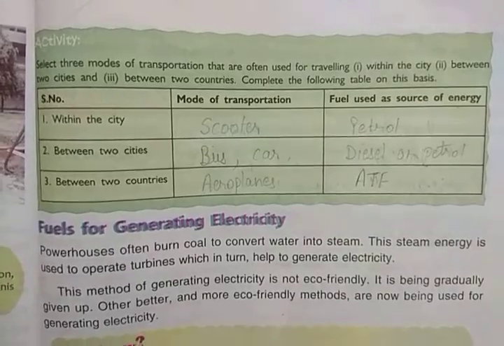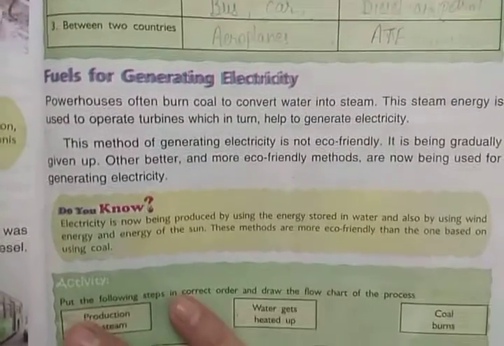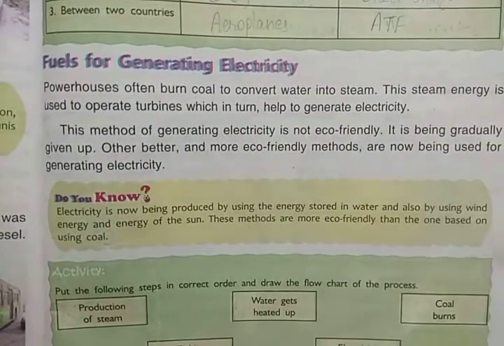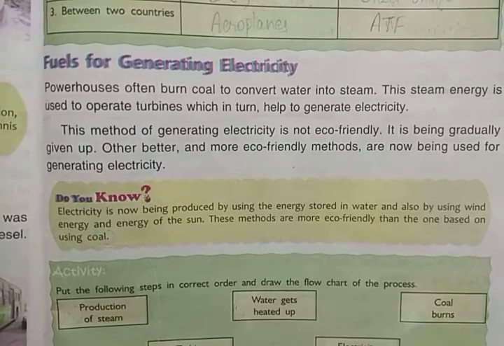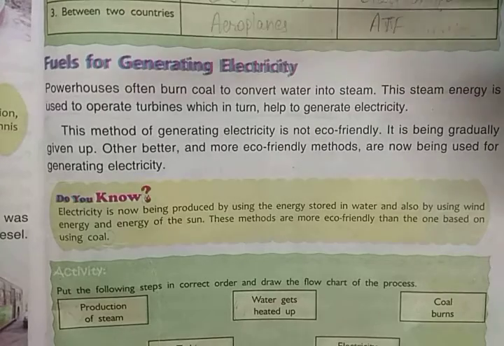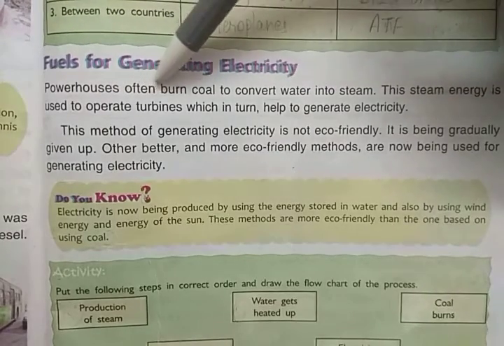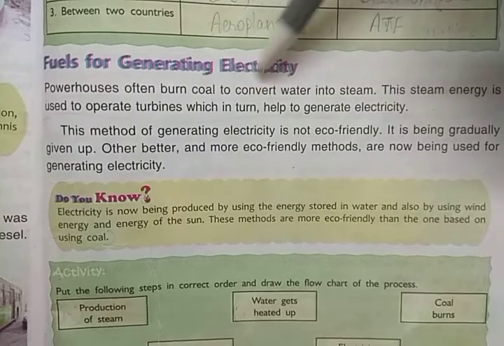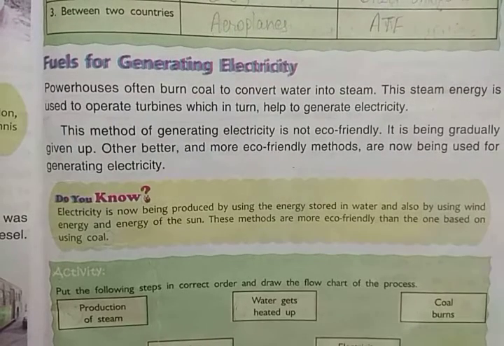So the next one is fuel for generating electricity. We also generate electricity by using fuels, so we will discuss it now. Powerhouses often burn coal to convert water into steam, as we have discussed in the steam engines also.